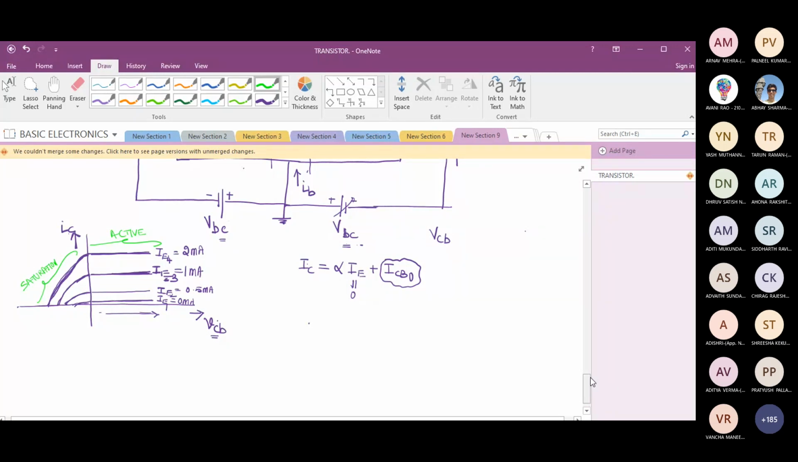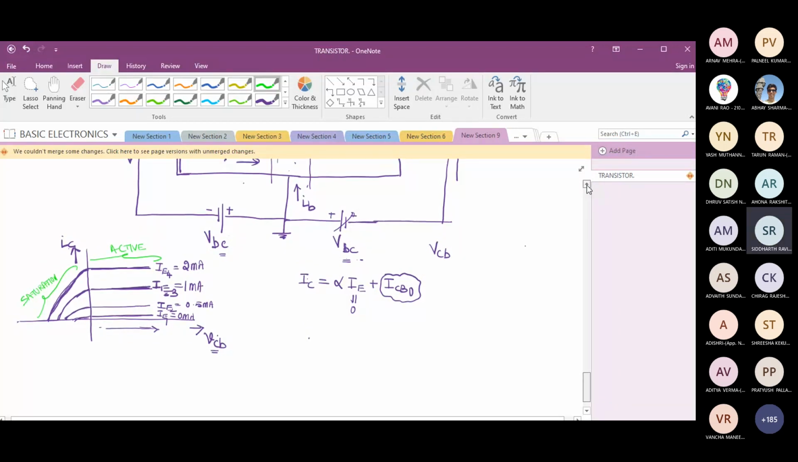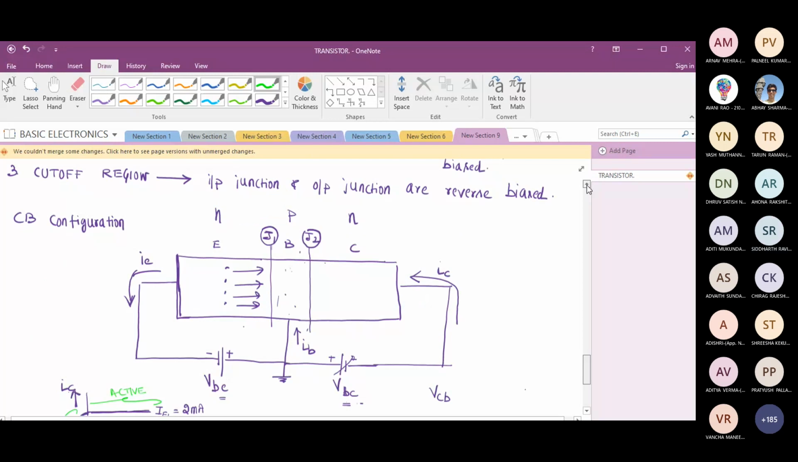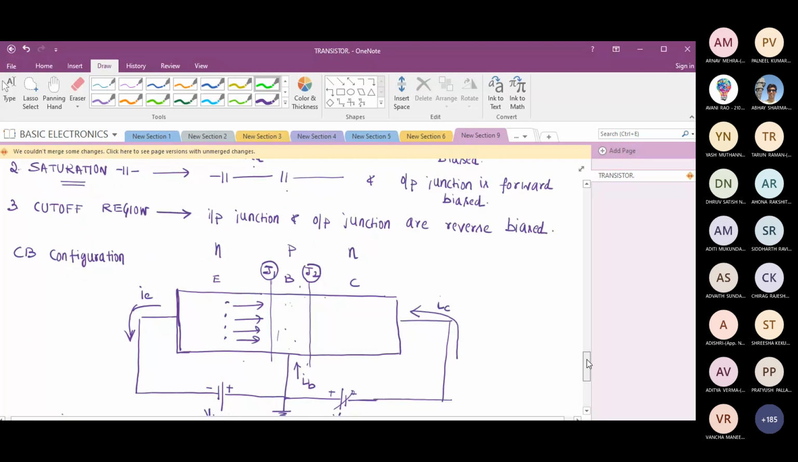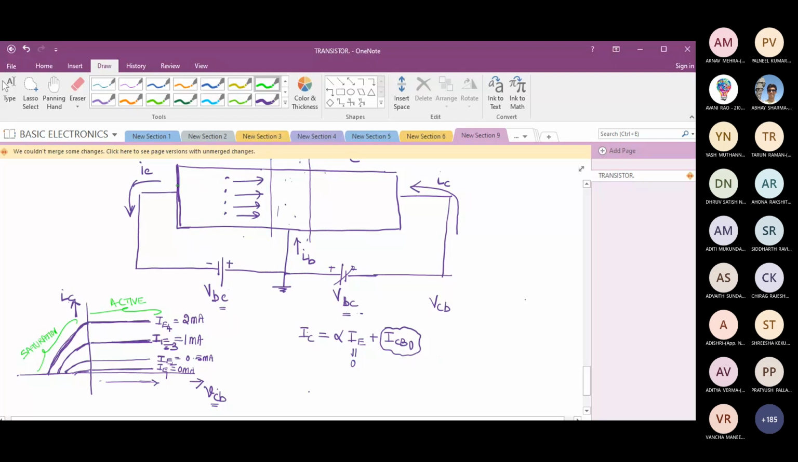What type of variation do we get in the cutoff region? Both junctions are reverse biased. So what should I do now? Should I change the polarity of both the batteries? Yes, sir.